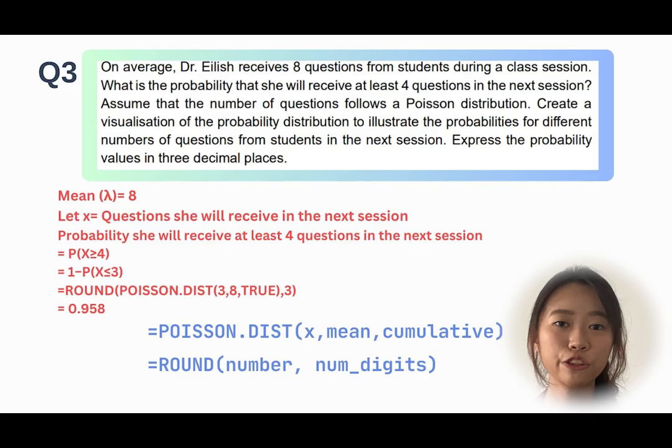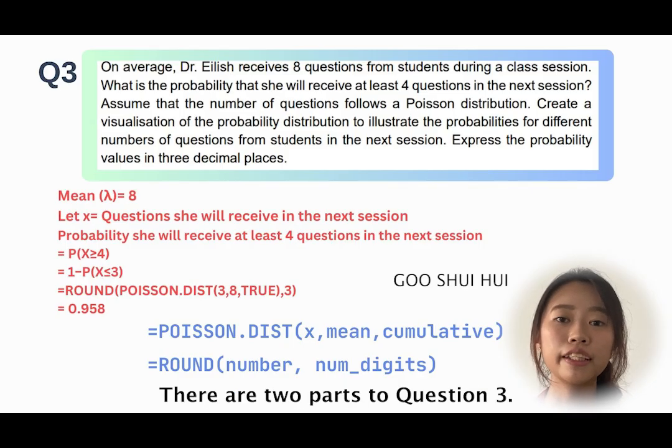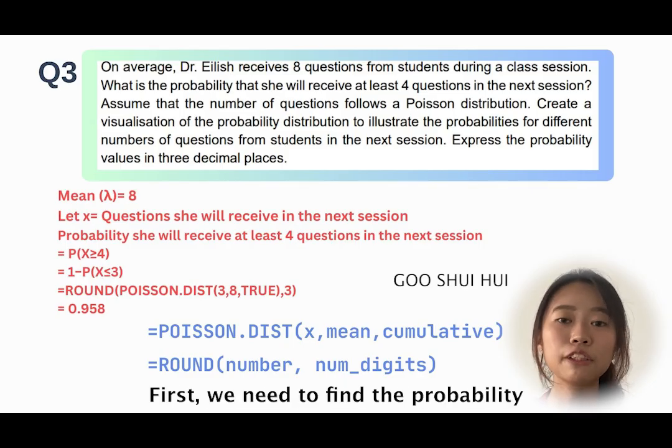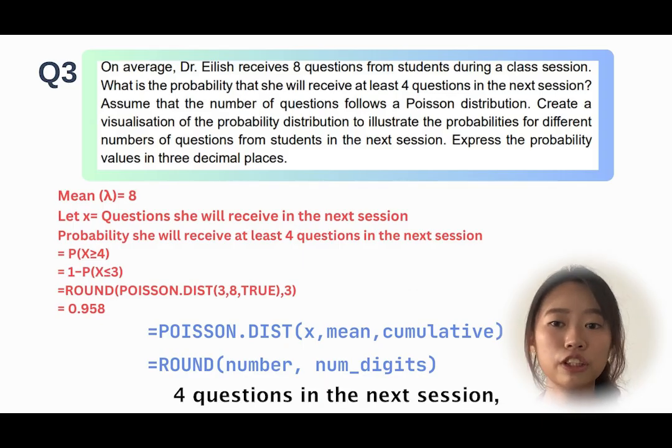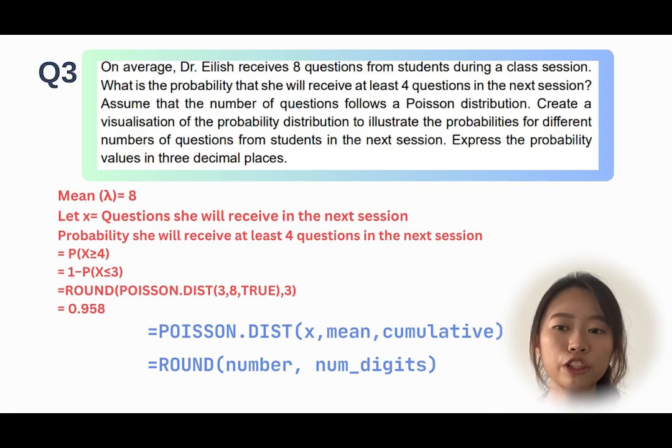Let's move on to question 3, which is about the Poisson distribution. There are two parts to question 3. First, we need to find the probability that Dr. Alice will receive at least 4 questions in the next session, given that the average number of questions she receives in a particular class session is 8.